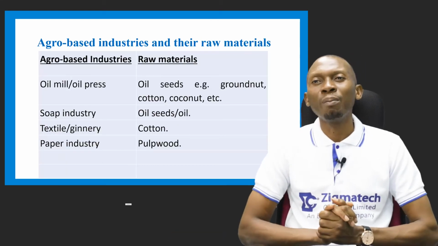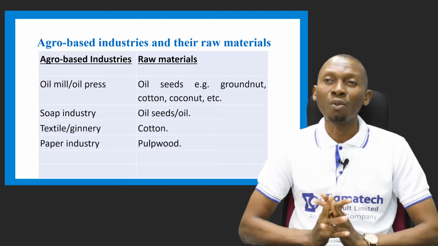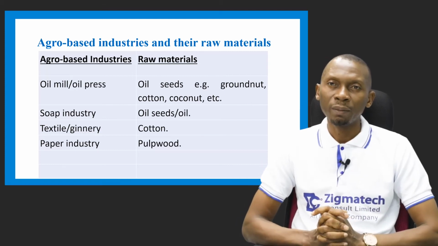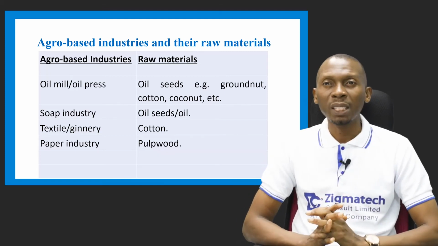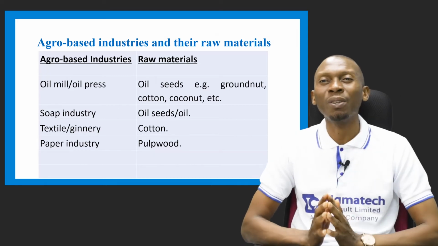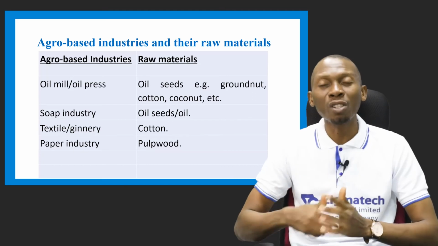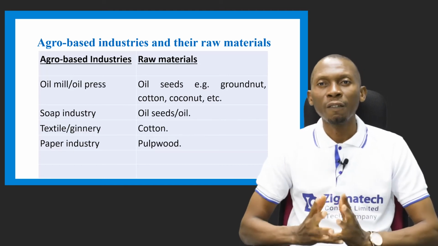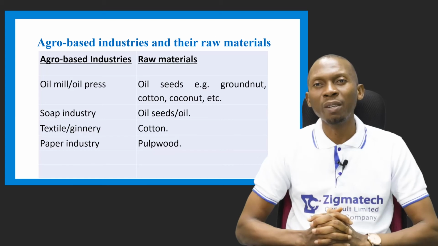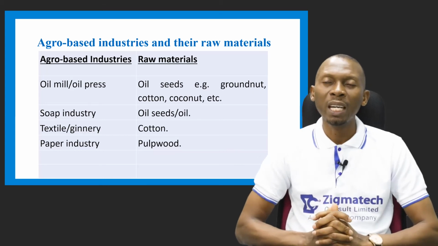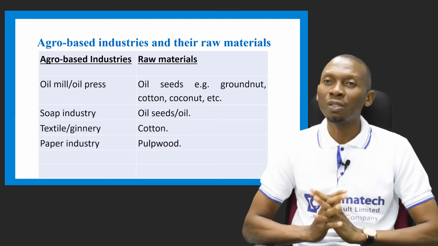Let's take a look at agro-based industries and their raw materials. Now, what are agro-based industries? These are industries that depend on agriculture for their raw materials in order to make some finished goods. The first we have there is what is called the oil mill or oil press industry. And what is the raw material that it makes use of?